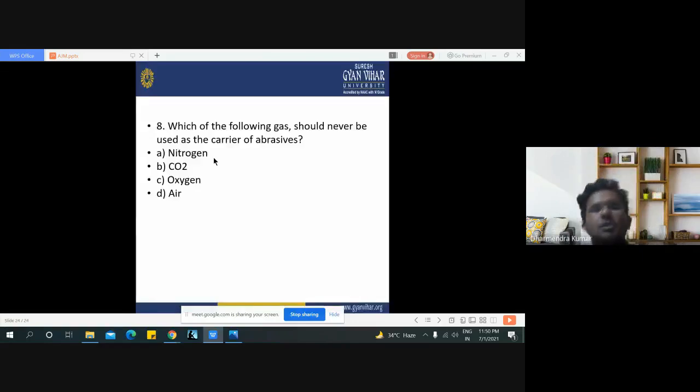Here is the last multiple choice question. Which of the following gases should never be used as a carrier of abrasive? We have discussed in the previous question that nitrogen is used, CO2 is used, air is used, but oxygen, pure oxygen. The option would be pure oxygen. Pure oxygen we never use in the abrasive jet machining process.